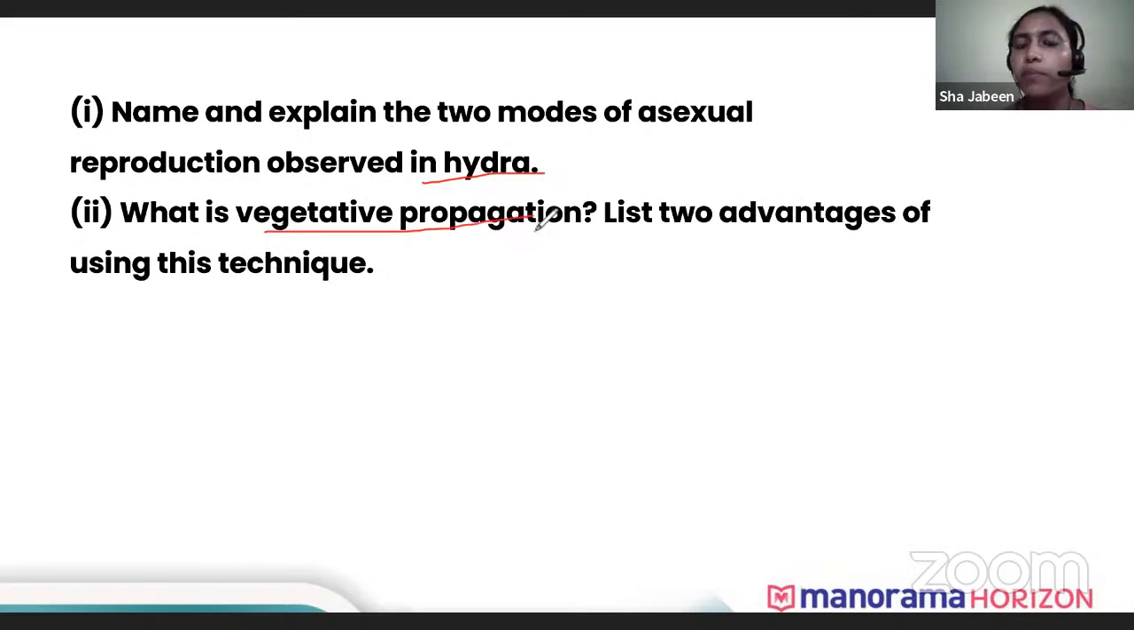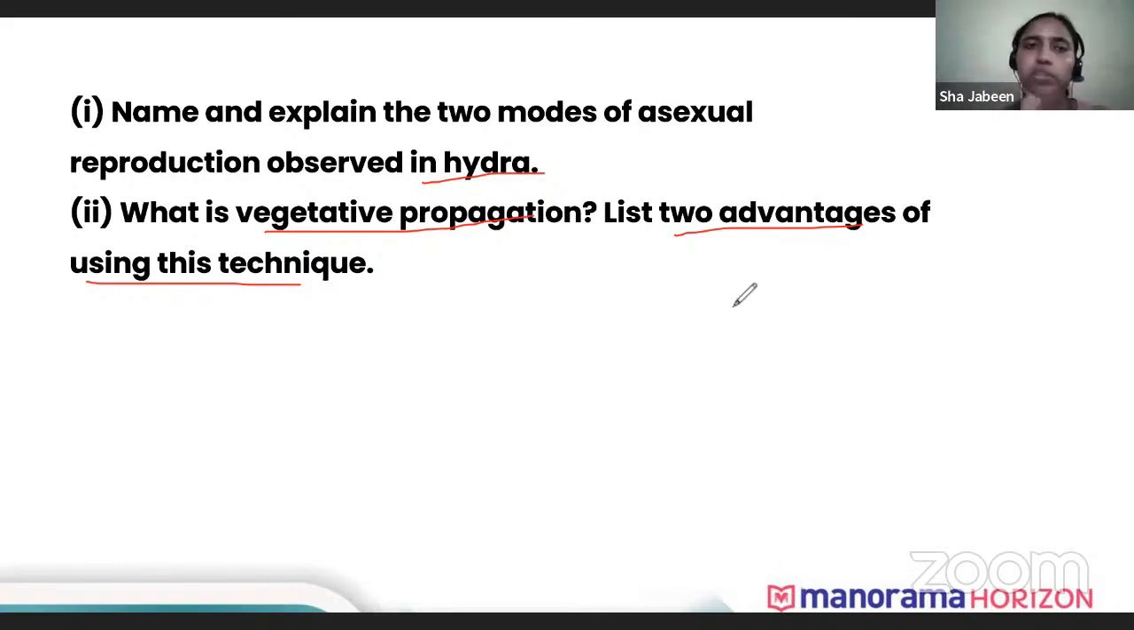Now, what is vegetative propagation? Propagation of a new organism by vegetative parts like leaf, stem, root is known as vegetative propagation. Now, this is important. What are the two advantages of this technique?